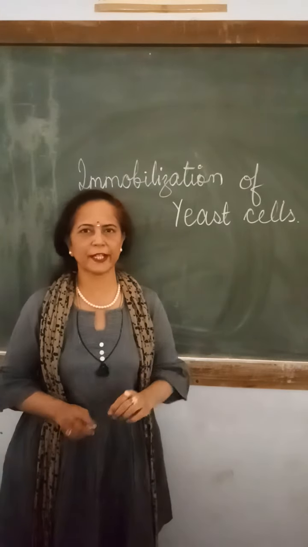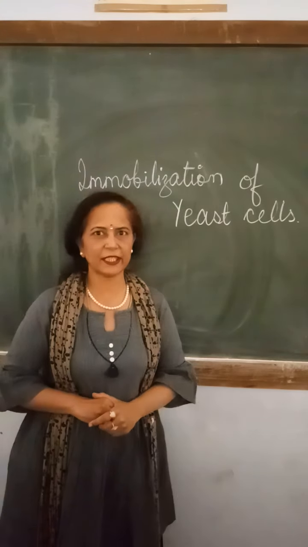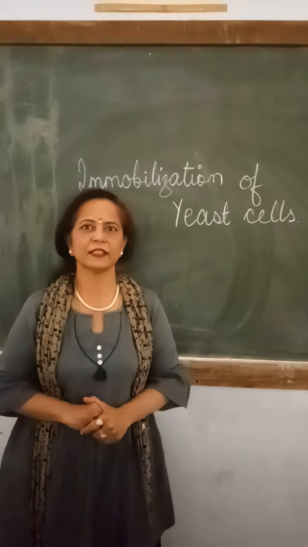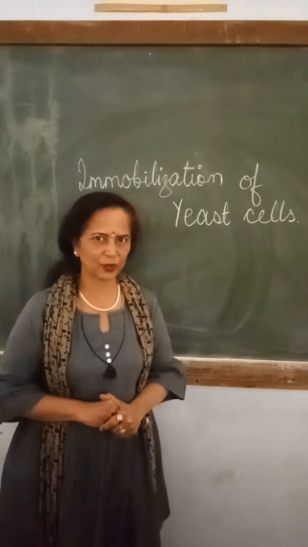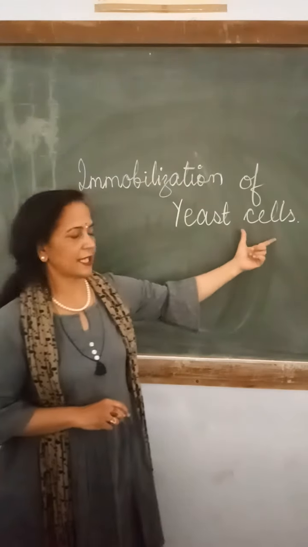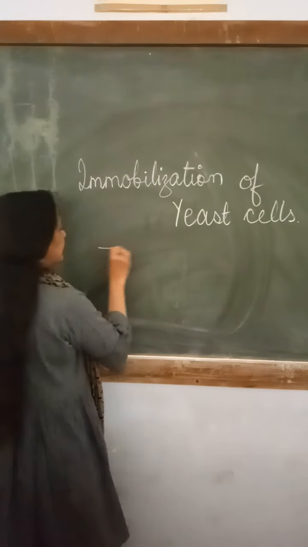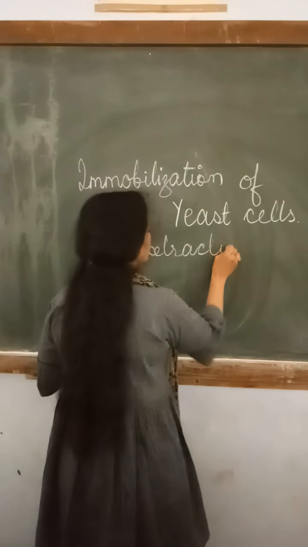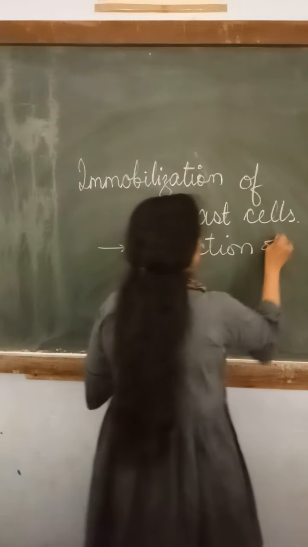Now before we go for entrapment method, we will try to see why this immobilization of cell is preferred sometimes than the enzymes. Okay. So now there are several reasons why we do this method on cells and not on enzymes. So first of all, the thing is that when extraction of enzyme is very difficult.